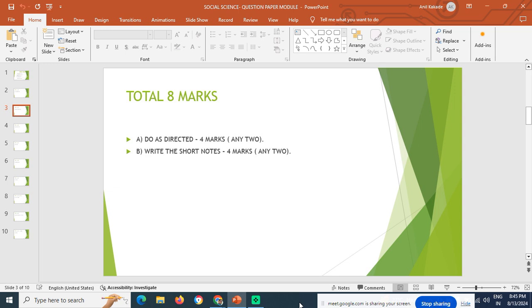And here, the concept map you can draw either with the pen or with the pencil. Okay, next, that is B part, that is short notes. Write the short notes. Any two, 4 marks. As I told you, if you are thorough with all the three, and if your speed is very apt, very good, the speed also,